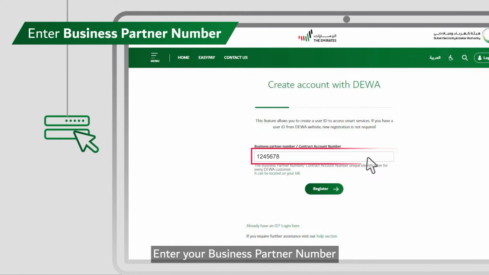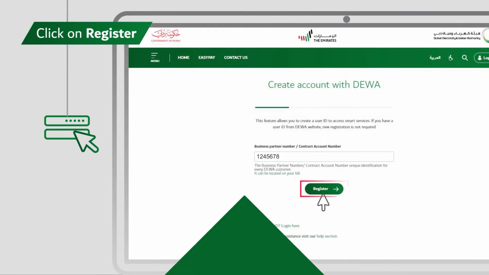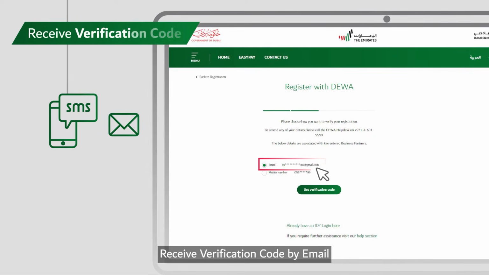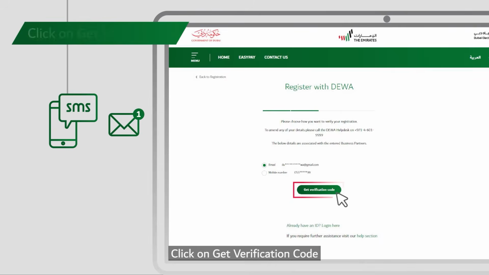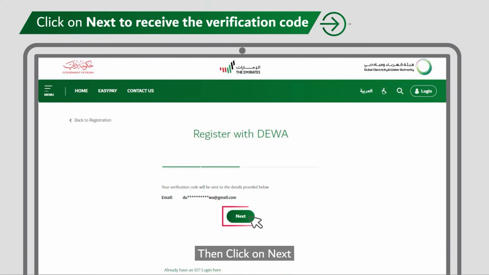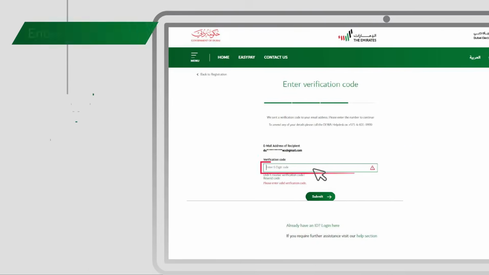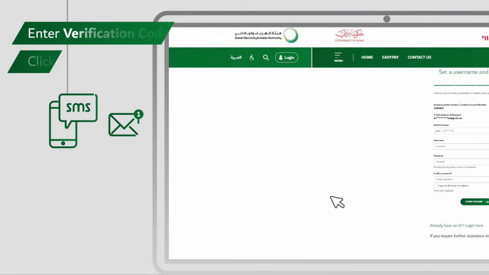Enter your business partner number or account number. Click on Register. Receive verification code by email or mobile number. Click on Get Verification Code. Then click on Next to receive the verification code. Enter the verification code you received and click on Submit.